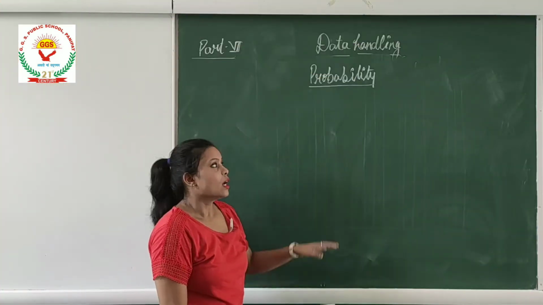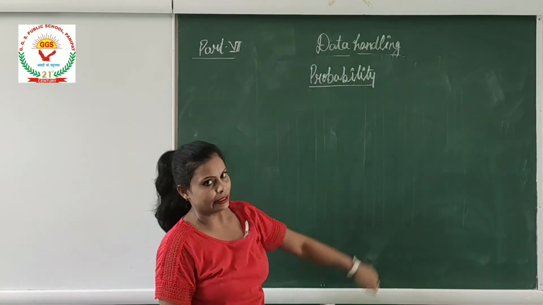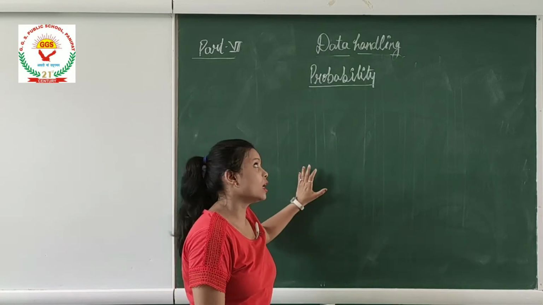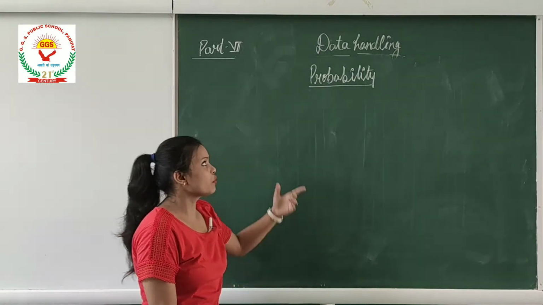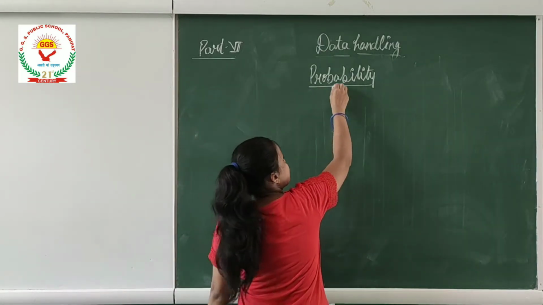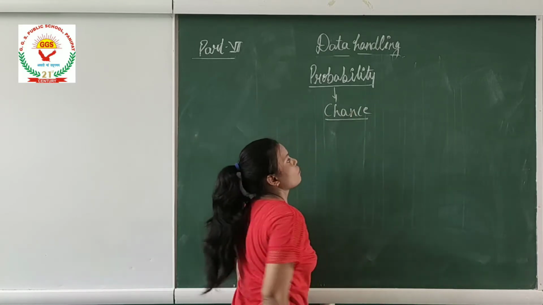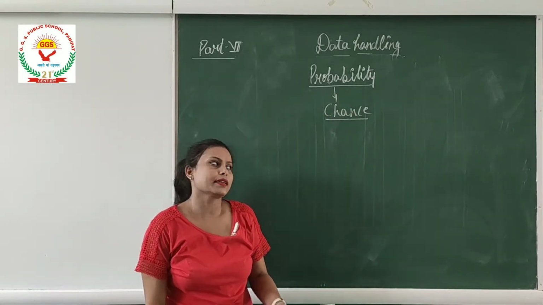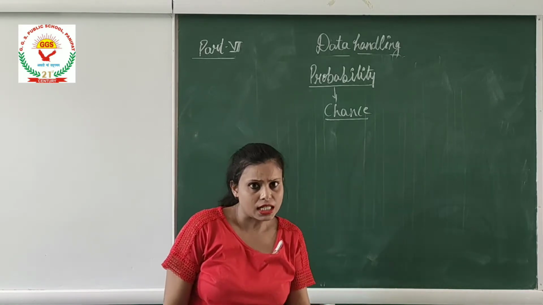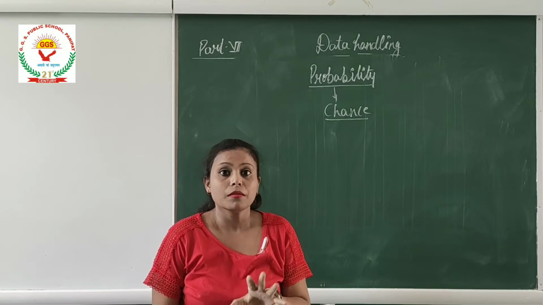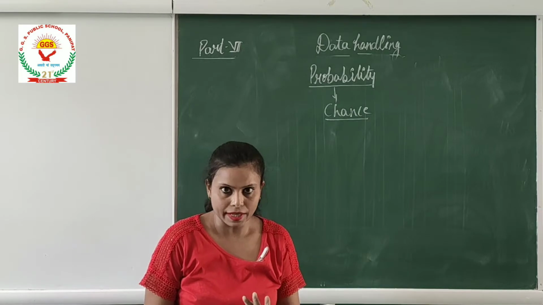Hello students, in the previous part of this chapter you have read about the methods of data handling. Now we are going to learn another topic of this chapter, that is probability, right? So what is probability? Probability is the chance. We often say that it might rain today or not, right? So that is a chance of rain today. It might not happen, but we take a chance, right?